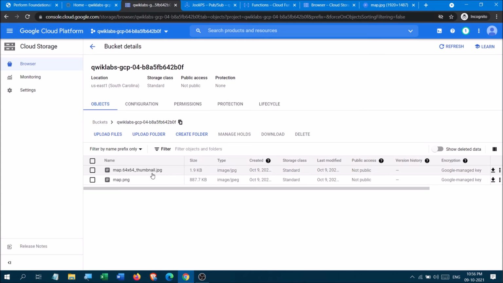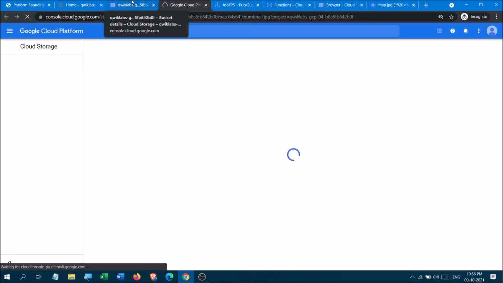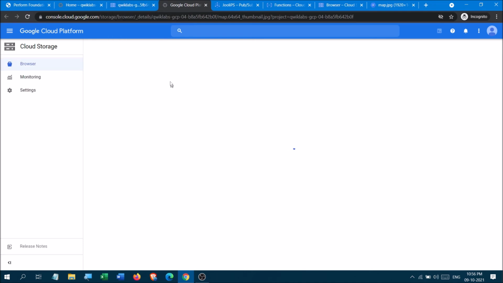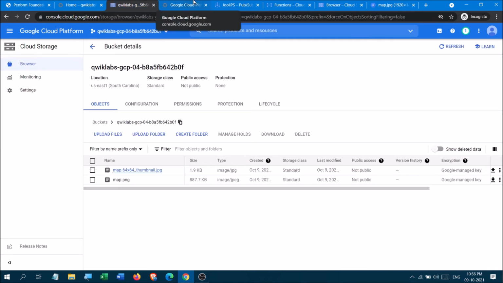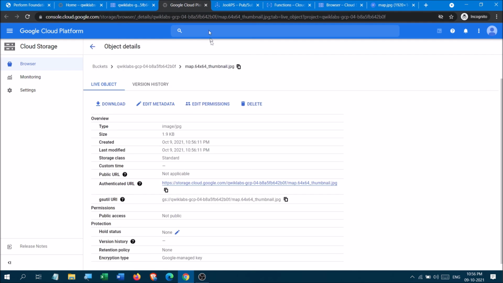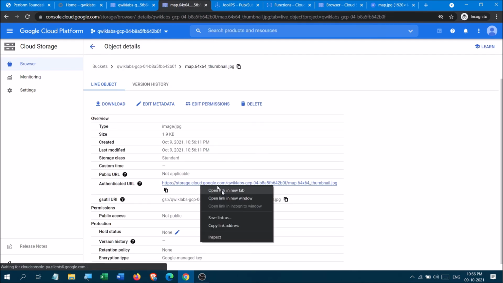And here the thumbnail function has created a thumbnail. Now click on this separately and check what it is. Click on Cloud Storage. See, the map has got smaller.